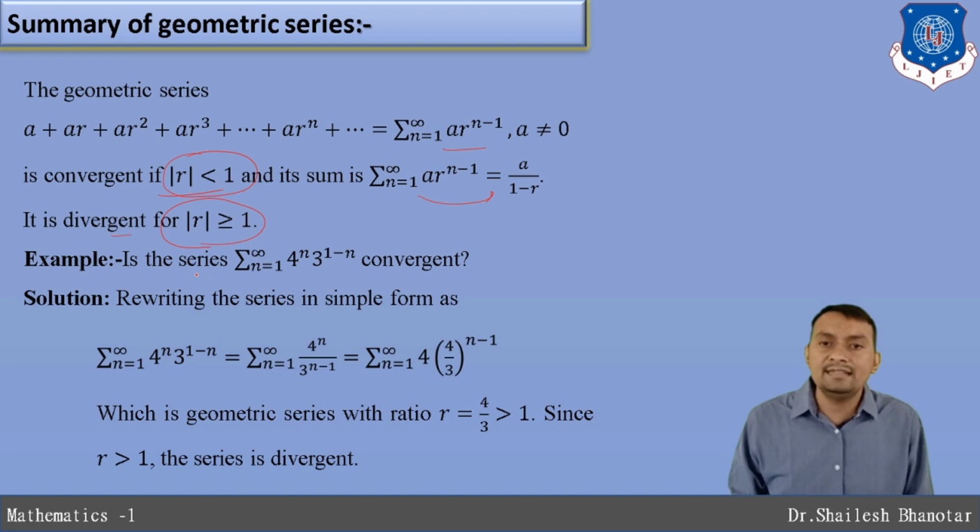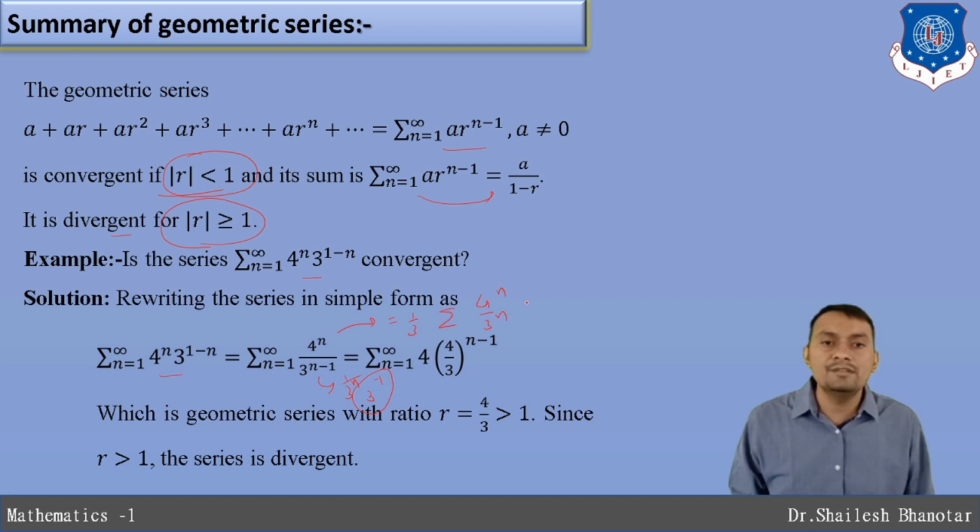So let us understand whether this series is convergent. First let us rewrite this series. 4 raised to n divided by 3 raised to n minus 1 can be written as 3 raised to n into 3 raised to minus 1, so it is 1 divided by 3 into summation of 4 raised to n divided by 3 raised to n.